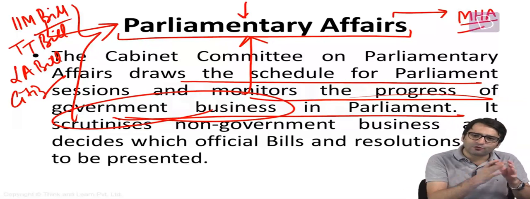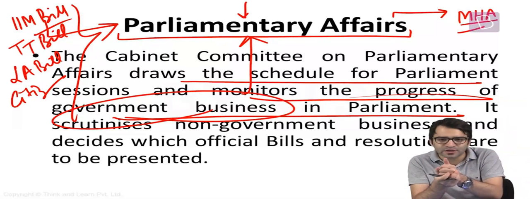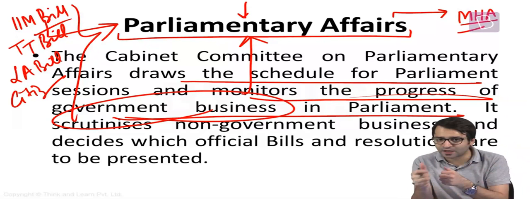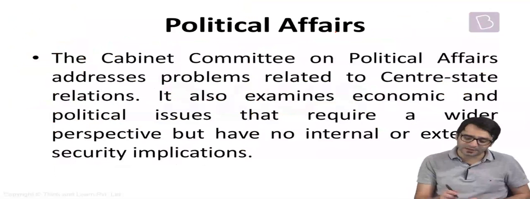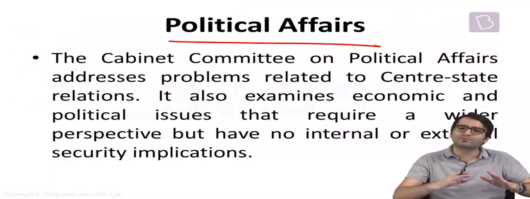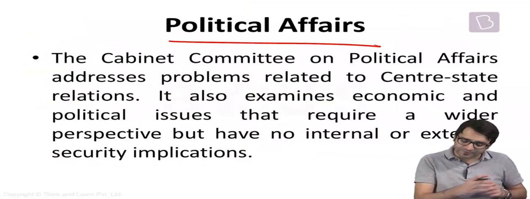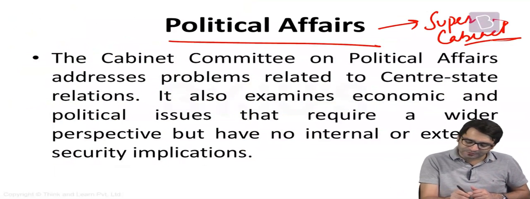So as of now, we have talked about four Cabinet committees: the Cabinet Committee on Accommodation, the Cabinet Committee on Appointments, the Cabinet Committee on Economic Affairs, the Cabinet Committee on Parliamentary Affairs. Now, the Cabinet Committee on Political Affairs. Many people say that this is one of the most powerful committees of the Indian Cabinet, and some people also refer to this committee as the Super Cabinet. And this Cabinet Committee on Political Affairs is headed by the Prime Minister himself.